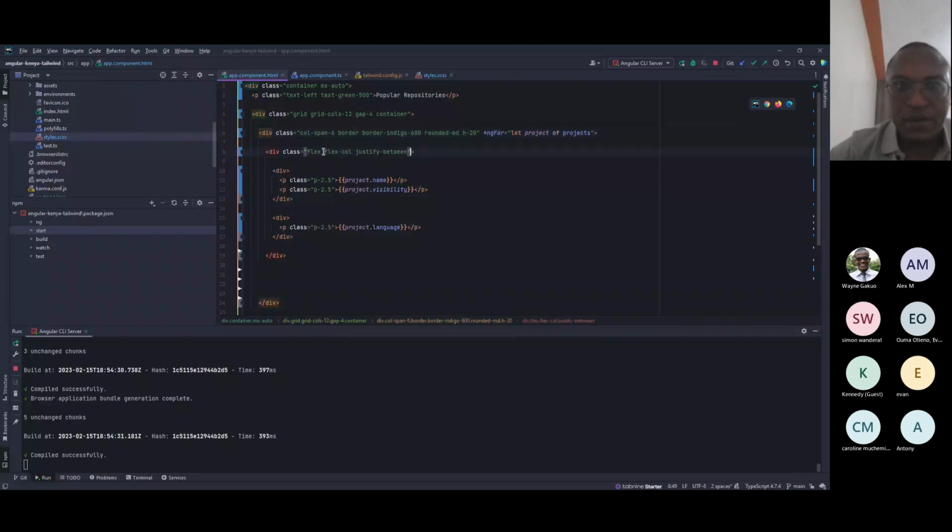So we have div. We can still see my browser. No, my text editor. Yeah. Okay.